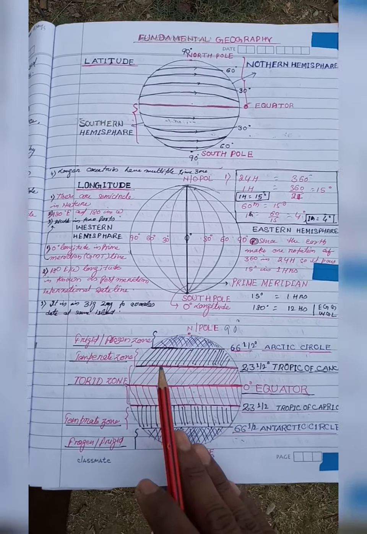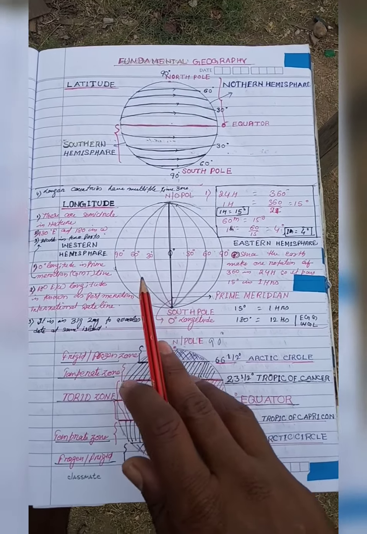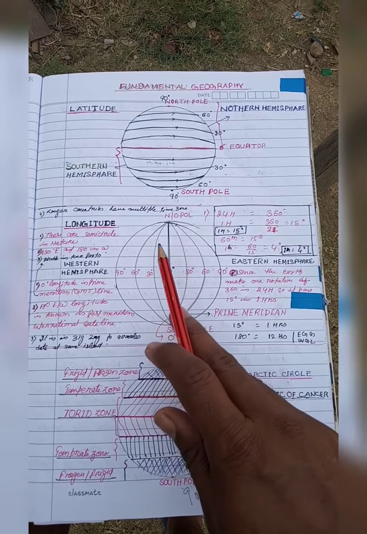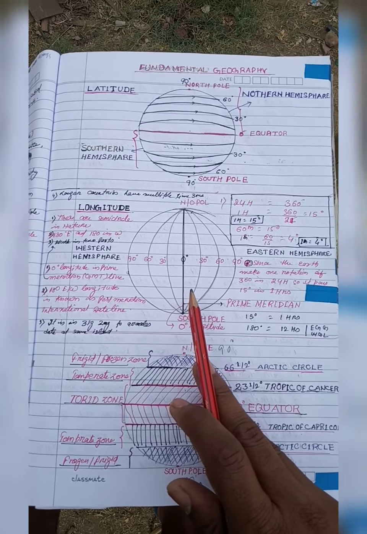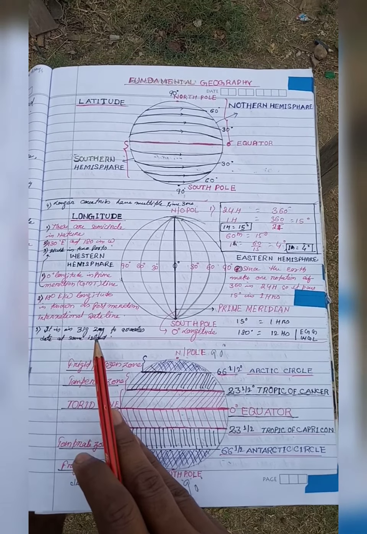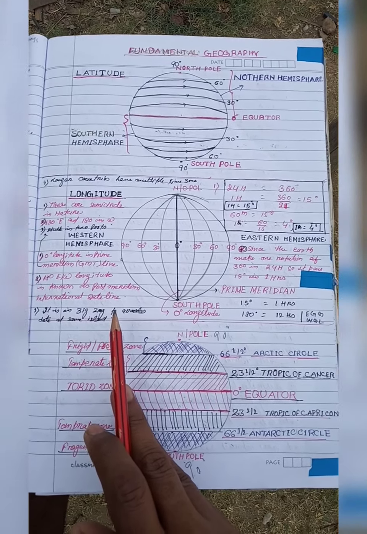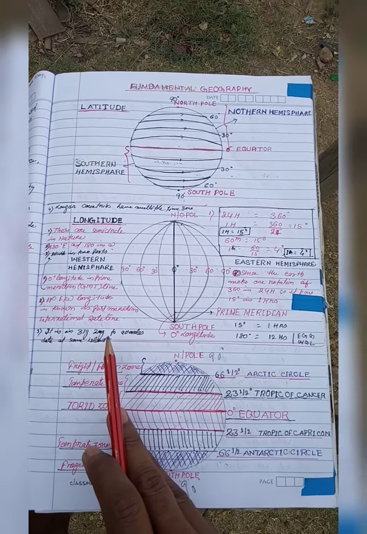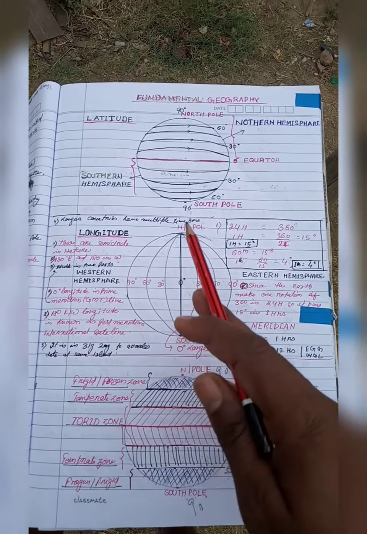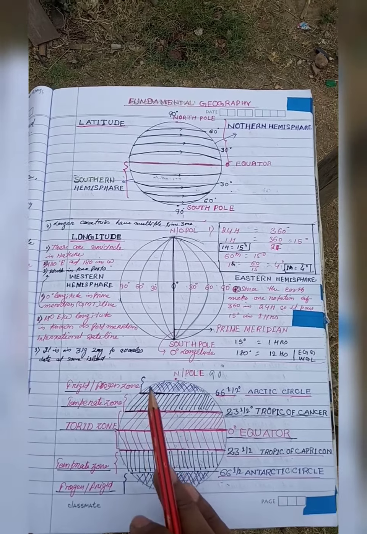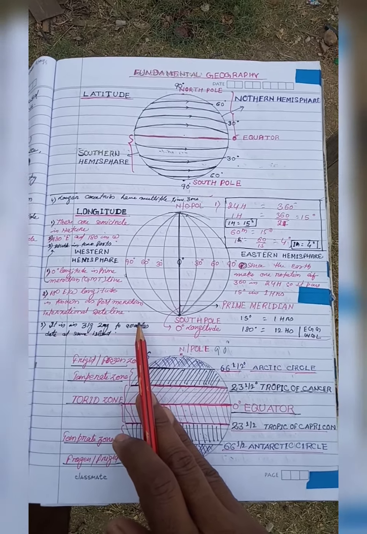Now, one interesting fact is that all the longitudes are curved lines, though they are shown on the map as straight lines, but the international date line is a zigzag line. Why is it zigzag in nature? Actually, the international date line is drawn in the center of the Pacific Ocean, but there are certain islands.